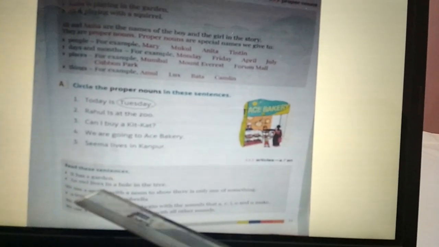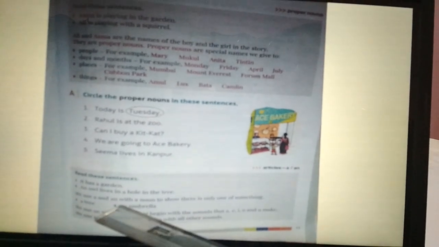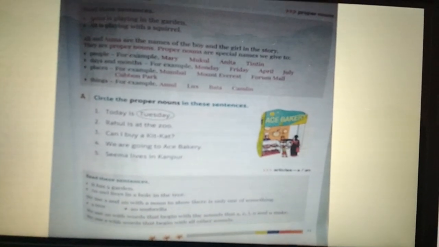Okay. Now read the sentences. It has a garden. An owl lives in a hole in the tree. Now here we have a and an with a noun to show there is only one of something, that is a tree and an umbrella. When we say a tree, it means one tree; an umbrella means one umbrella. So we will learn a and an for a single thing, that is, only one thing.